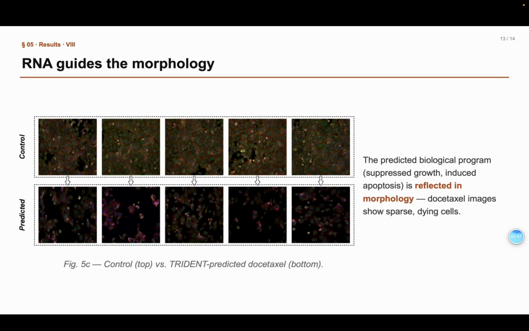And the morphology follows. The control is dense and healthy. TRIDENT's docetaxel prediction is sparse, dying cells. So the predicted biology faithfully drives the generated phenotype.